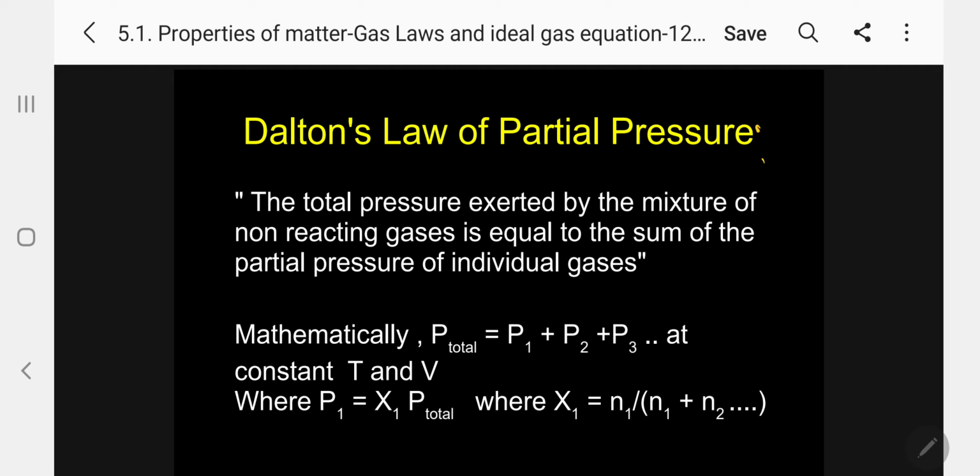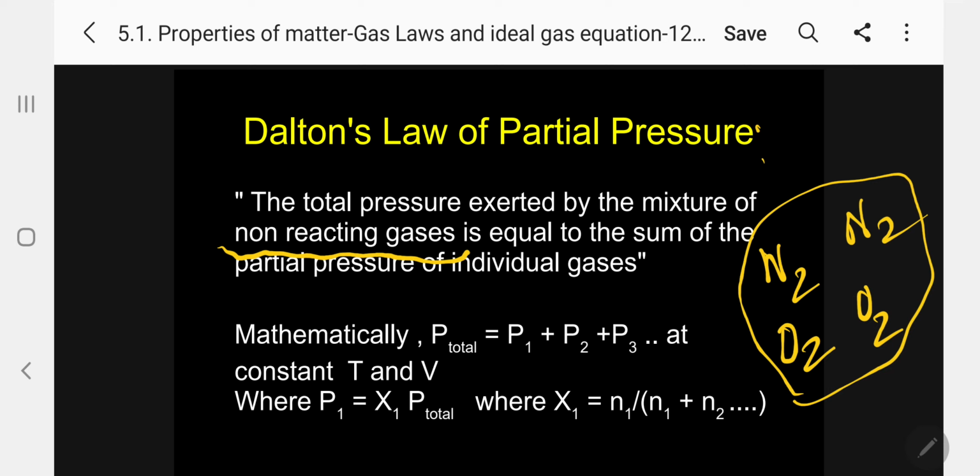What is non-reacting? Chemically inert, like N2 and O2. Between them, this Dalton's law of pressure will apply.